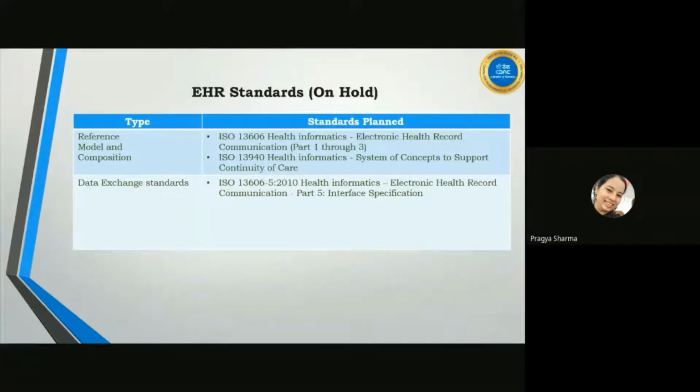These are the standards that we are working on. We started working on 13606 and 13940 before FHIR came into the picture. When NDHB recommended FHIR, FHIR fulfilled all the obstacles and requirements. That is a standard format for what data should be shared. It will be clear in later integrations also.